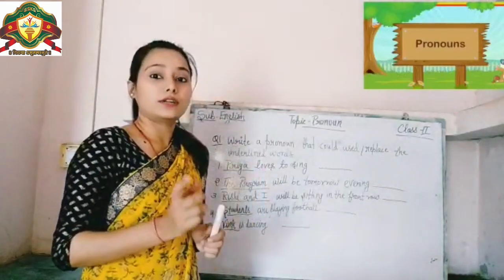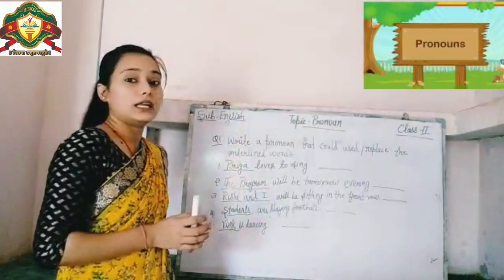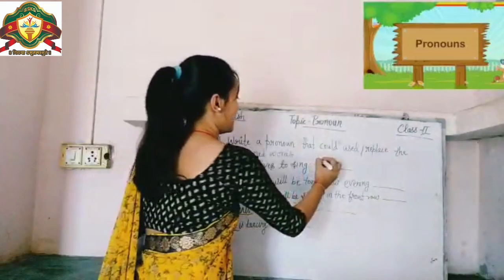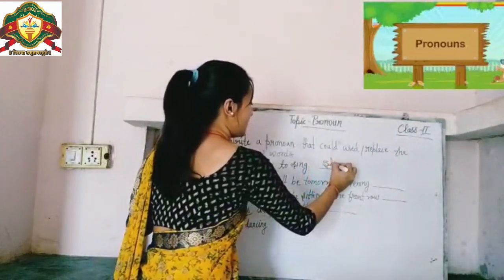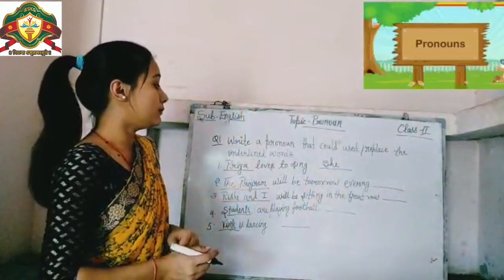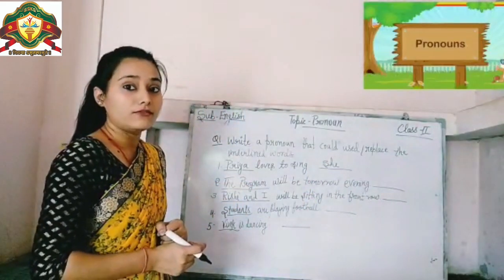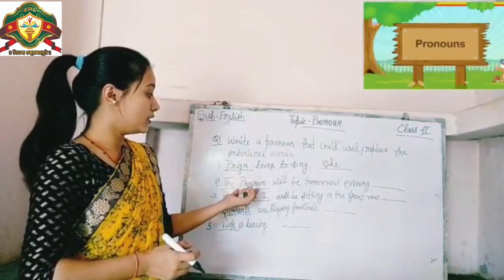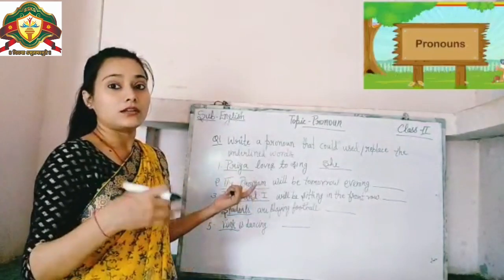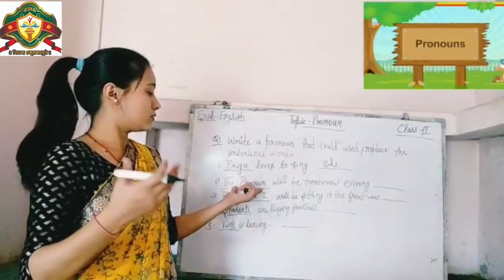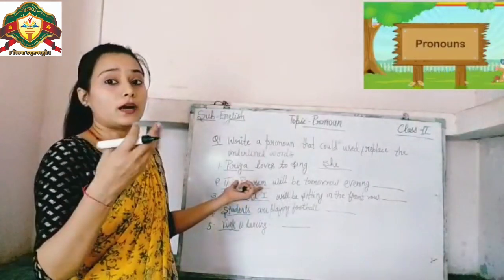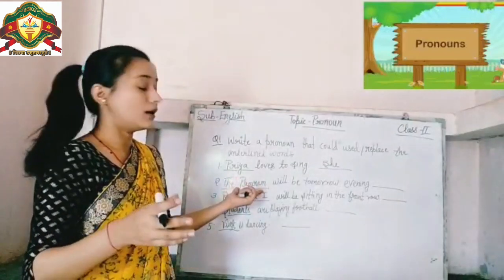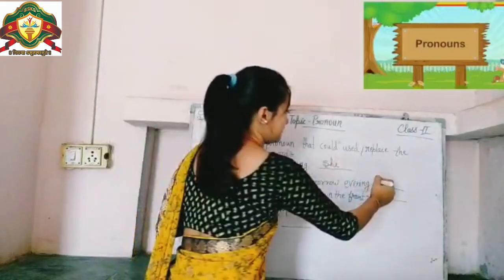Priya is the name of a girl, so girl के लिए हम क्या use करते हैं? Yes, she. Second: The program will be tomorrow evening. The program is the underlined word. It is a particular thing, a non-living thing. So the program के लिए हम क्या use करेंगे? It.